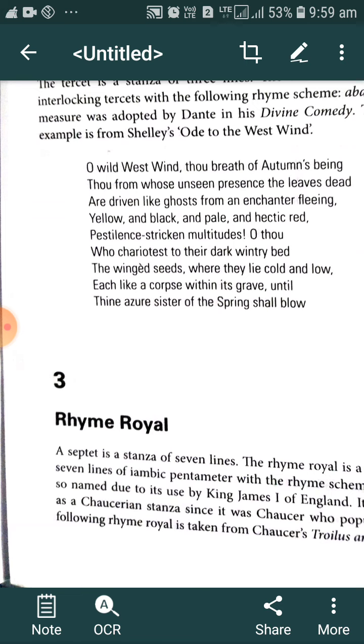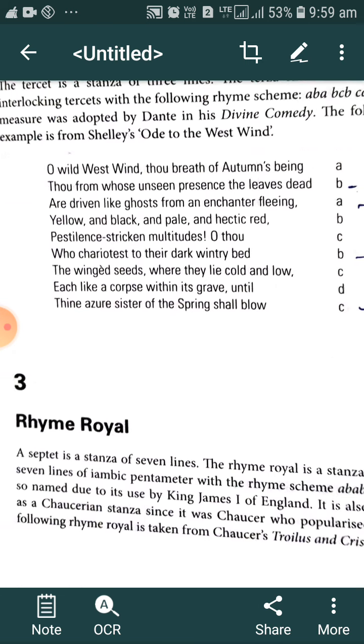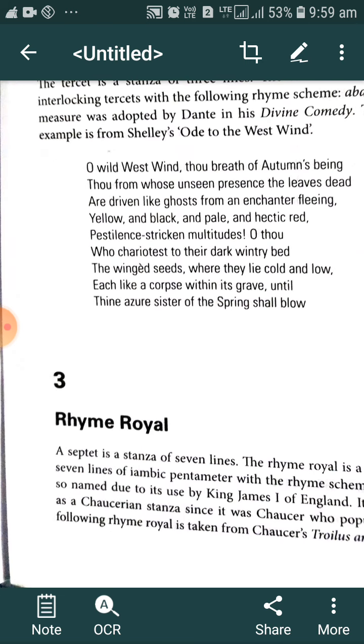As we have discussed, what is iambic? Iambic meter means in each foot the first syllable is unstressed and the second syllable is stressed. That is called iambic meter. So in rhyme royal also, the stanza has 7 lines, but those 7 lines are of iambic pentameter, meaning each line has 5 feet.